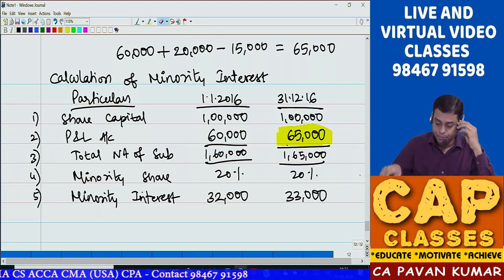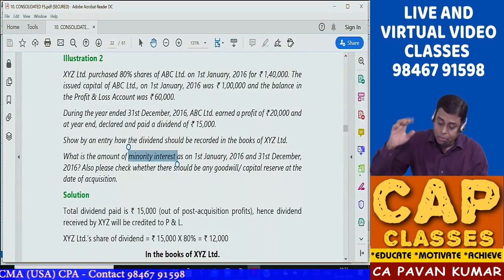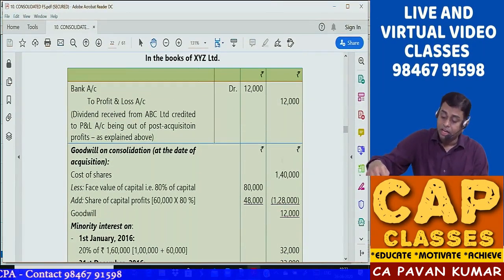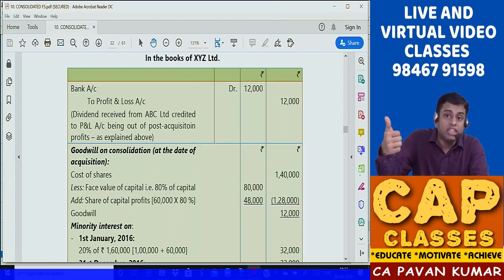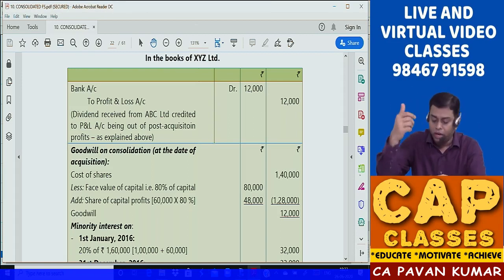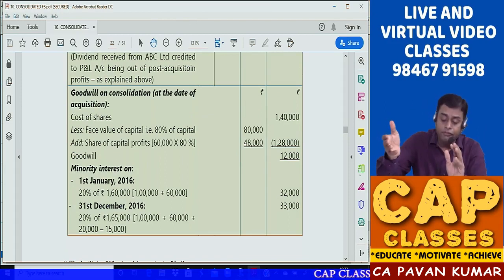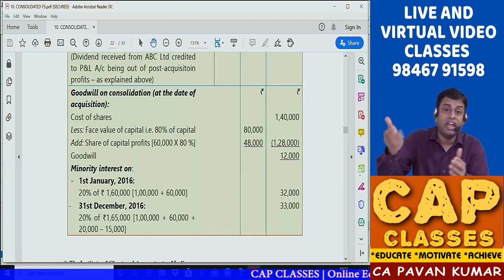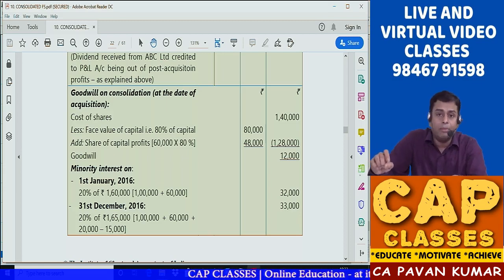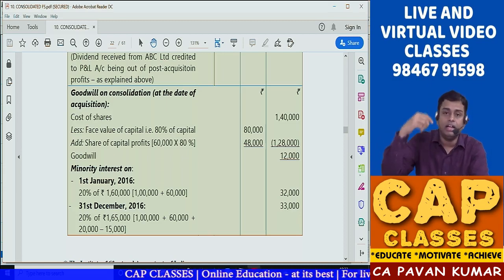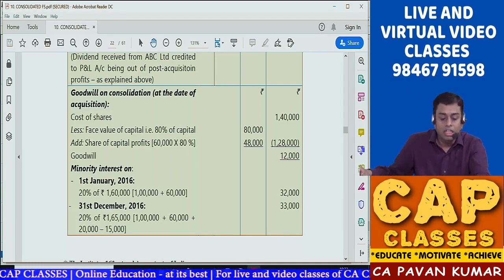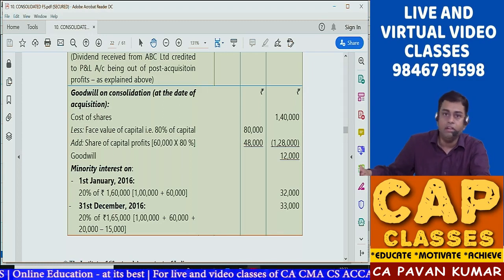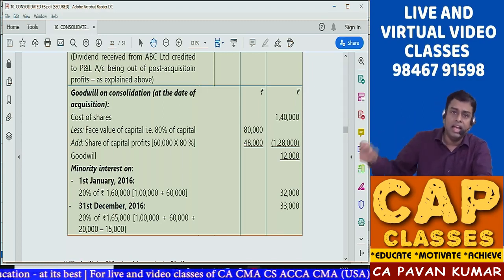So is this clear? This is our problem number 2 from the ICAI study material. We have done accounting for dividend received out of post-acquisition profits, bank account debit to P&L. This is the net entry. We have passed 2 entries. Then on the date of acquisition, we have calculated goodwill or capital reserve, and minority interest we calculated on the beginning date and on the ending date. This is problem number 2. So shall we go to problem number 3 now? It is little lengthier. Let us see that now.